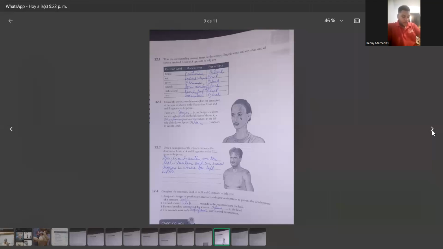32.4. Complete the sentence. Look at A, B, and C opposite to help you. Frequent changes of position are necessary in the immobile patient to prevent the development of a pressure sore. He had several stab wounds, one in the abdomen from the knife. He was knocked unconscious by a heavy blow to the head. The wounds were only superficial and required no treatment.